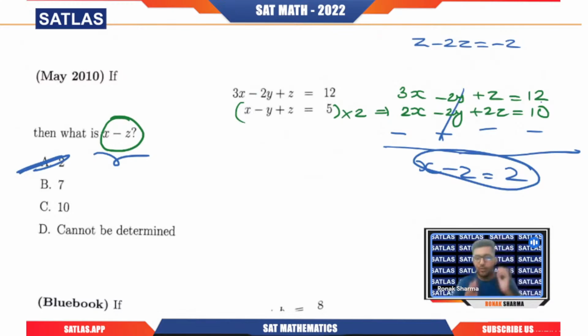So I'm telling you, you need to focus on the pattern and think how I can create x minus z here. Got it? What we have done here, we had 3x minus 2y plus z equals 12. Then we had x minus y plus z equals 5.